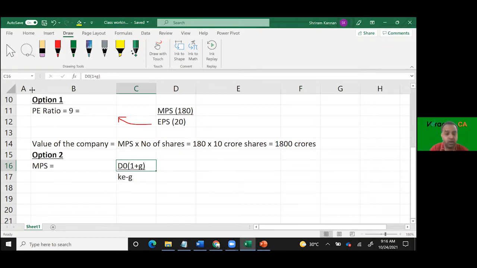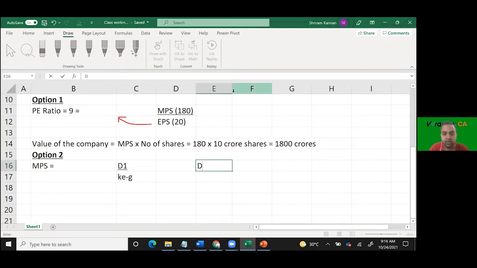So my question is, D naught into 1 plus G in the numerator: are we talking about dividend now or dividend 1 year from now? Dividend now, sir. Why would it be? Dividend will be paid when, today or 1 year from now? By the year end. From the upcoming year's profit, what you will be paying at the end of the first year, correct? Can I say this is D1? Yes, sir. D1 by K minus G, correct? Where D1 is equivalent to D naught into 1 plus G.